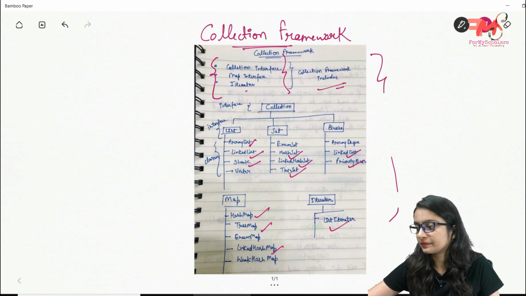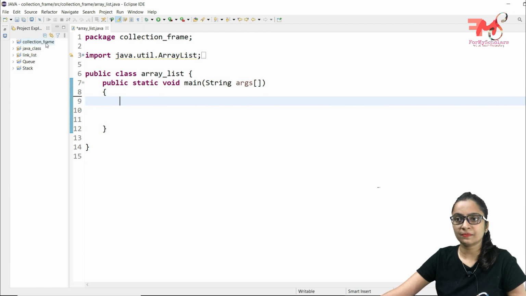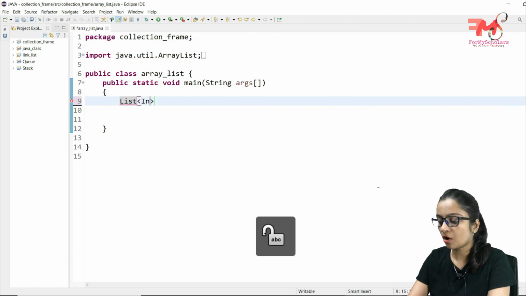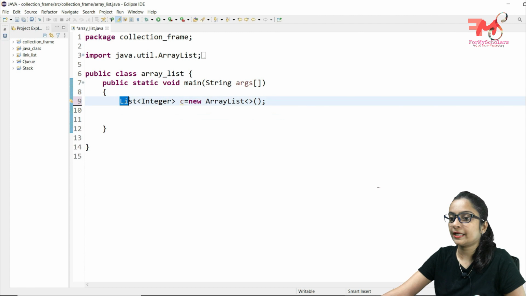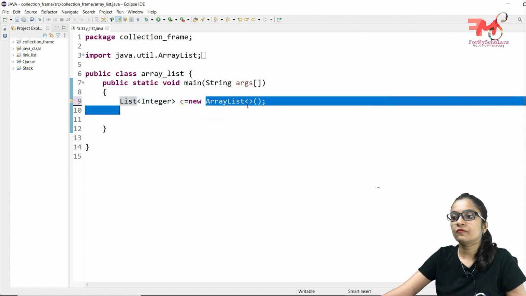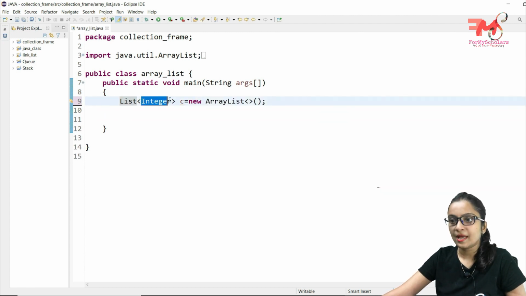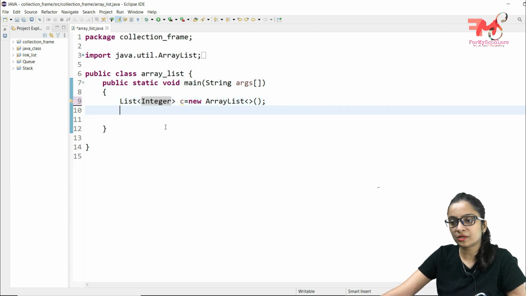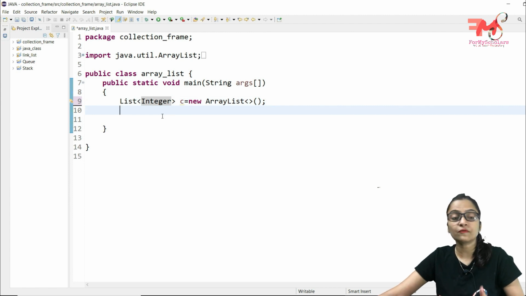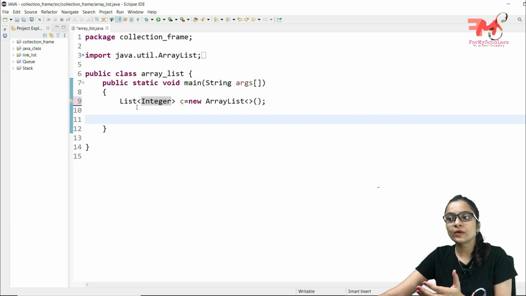Let's talk about list. I just have created a project that is collection framework, and in this I have created a class file that is array_list. So first let's create the object for array list. So what exactly I have done here, I have created an object for array list class, and this is generic. What is generic? Generic represents what type of data this array list is going to contain.